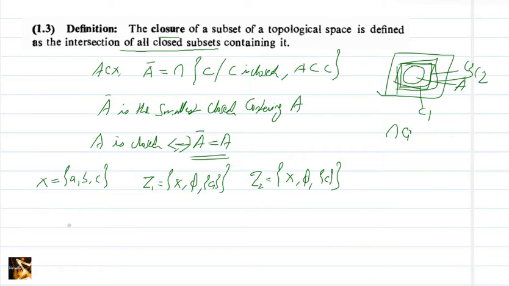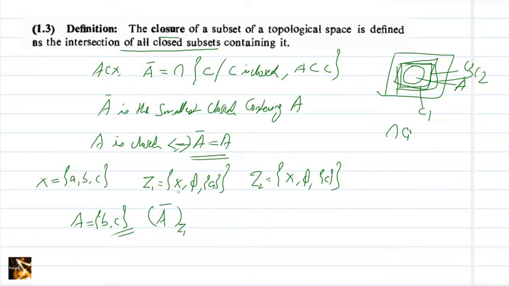Now we can take A as {B, C}. We are taking A as BC. So what is A closure with respect to tau1? With respect to tau1 we denote it as A closure tau1. So A closure tau1 means that it is the intersection of all closed sets containing BC in tau1.